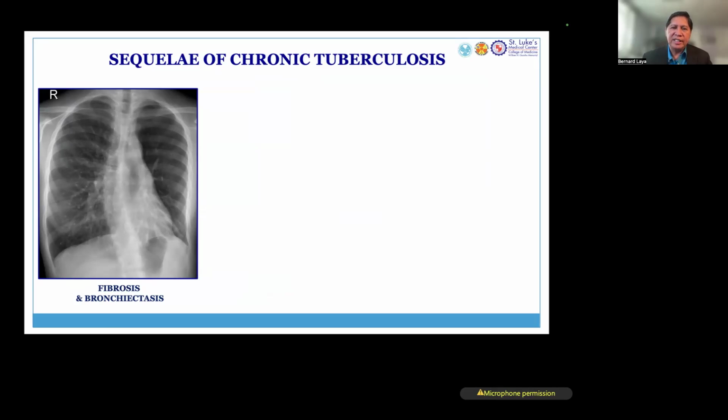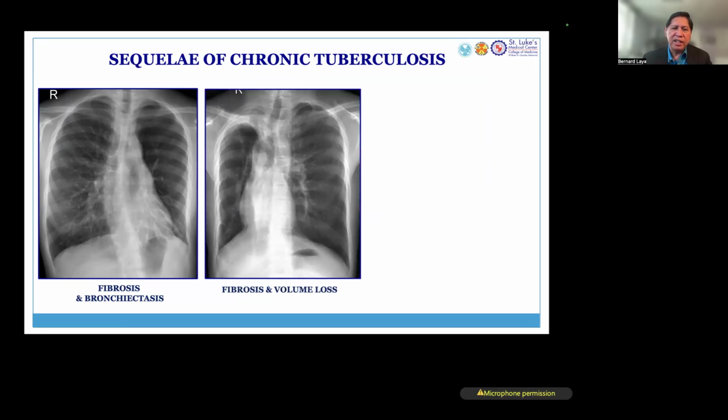In a patient either treated or untreated tuberculosis, if the tuberculosis has gone too far, if the infection is extensive, it could heal, but it could heal with a bad sequela. You could have fibrosis and bronchial thickening. We call that bronchiectasis. We could have significant volume loss. Notice that the right lung has changes of chronic TB.